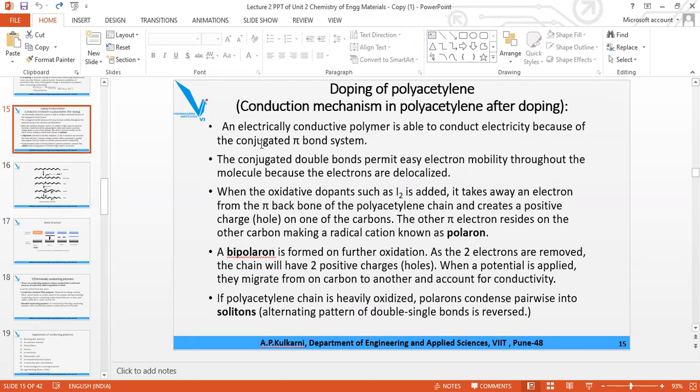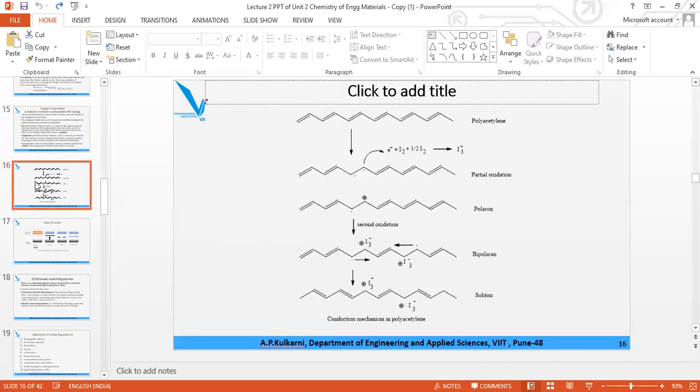And the same description is given here. So presently here double bond is there in the soliton. When throughout the chain all the polaron pairs are there, you find that initially double bond was there, now here it is single bond. Here it is single bond, now it has become double bond. Now here it is single bond, it has become double bond.